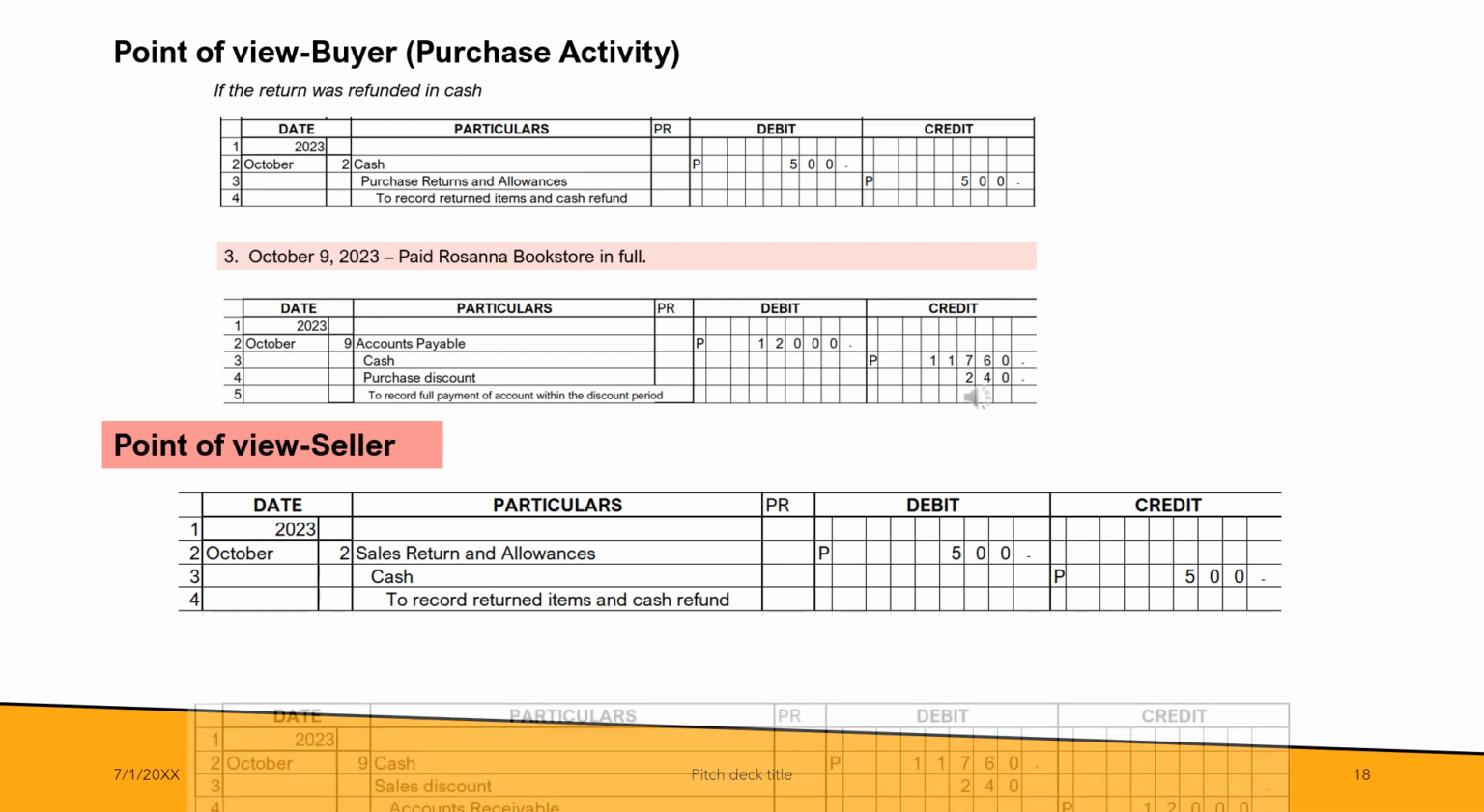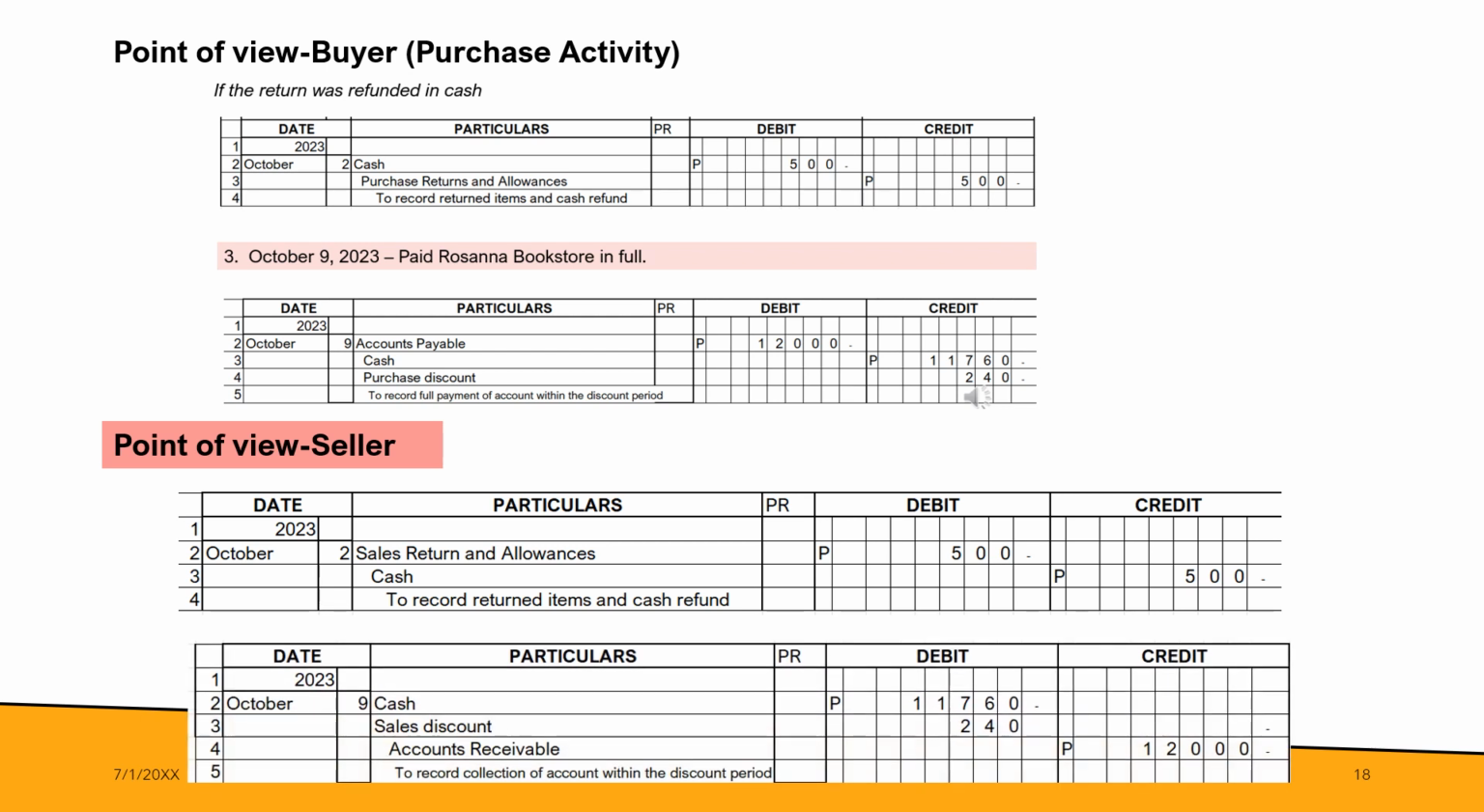How about the next transaction wherein the buyer paid Rosanna Bookstore in full? What will be the journal entry for the seller? Since Rosanna received cash from CDL Trading, the debit will be cash, 11,760. Debit sales discount, 240. And credit accounts receivable, 12,000.